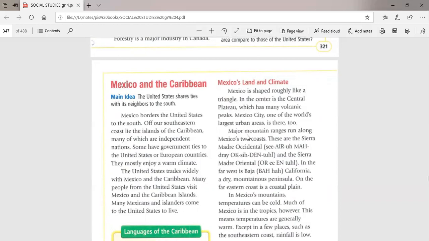What about the mountains? There are mountain ranges in the east and in the west. In the east we could find the Sierra Madre Occidental, and in the west Sierra Madre Oriental. Okay, these are the landforms in Mexico.